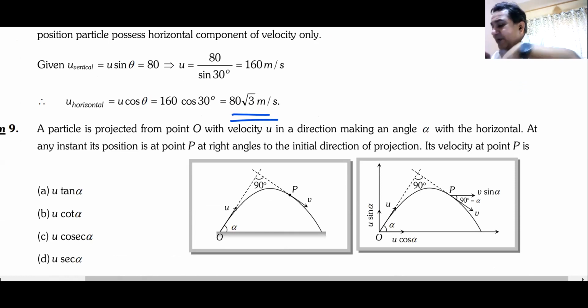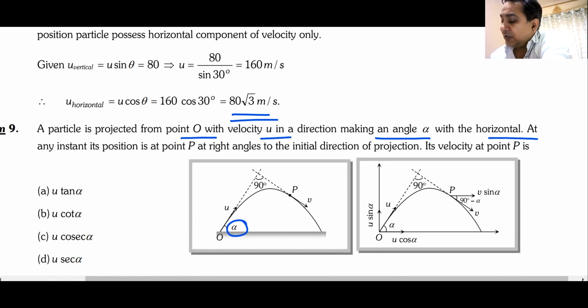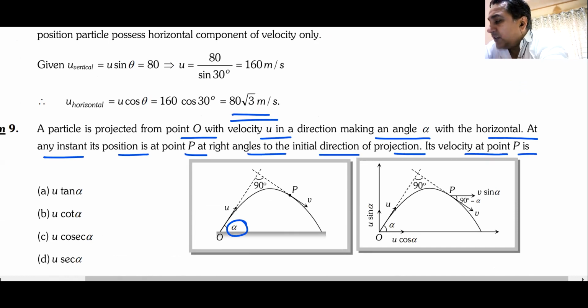A particle is projected from a point O with a velocity u in a direction making an angle alpha with the horizontal. At any instant, its position is at a point P at right angles to the initial direction of projection. What is the velocity at point P? Before doing this question, answer this question first.